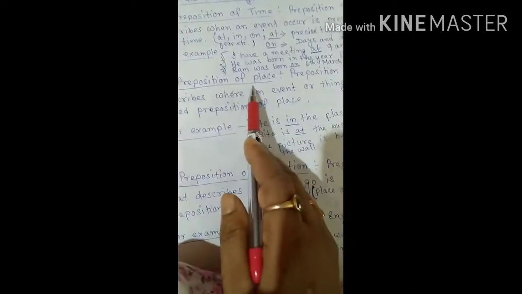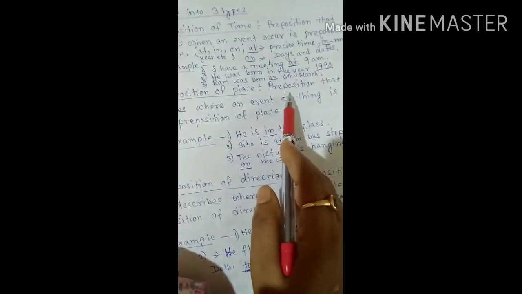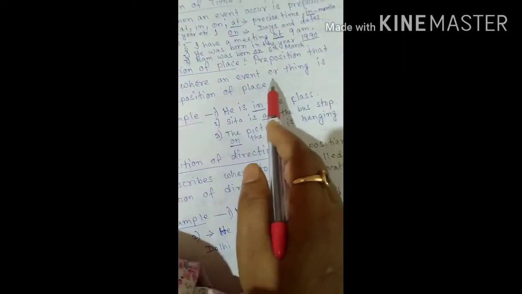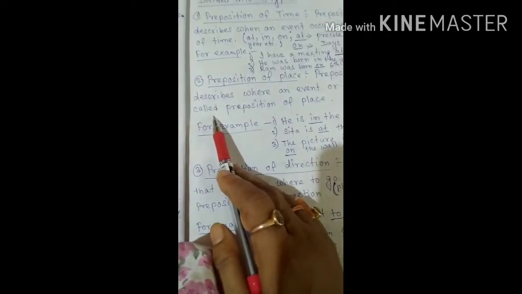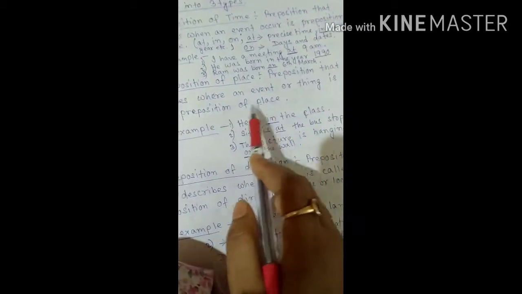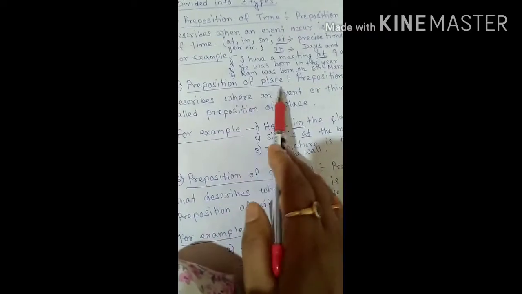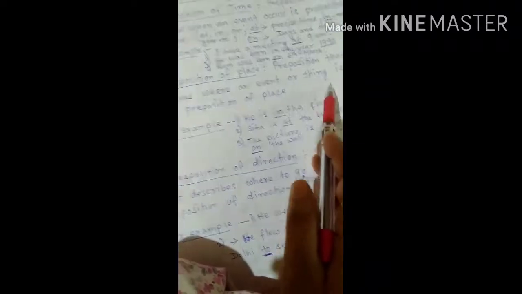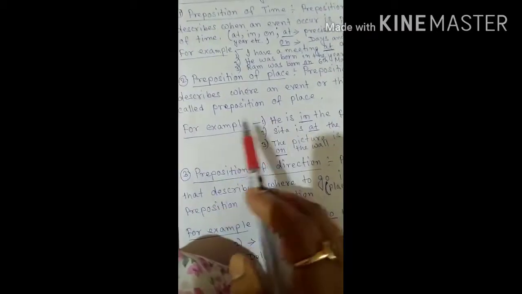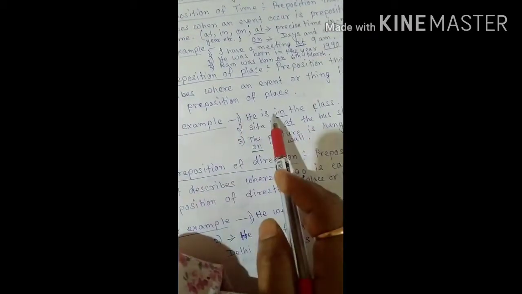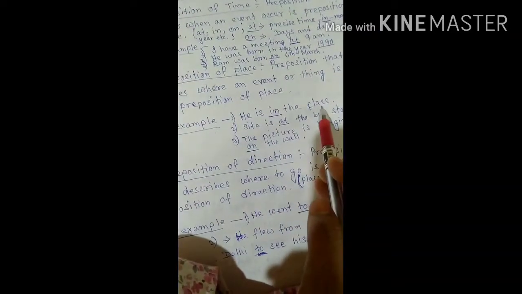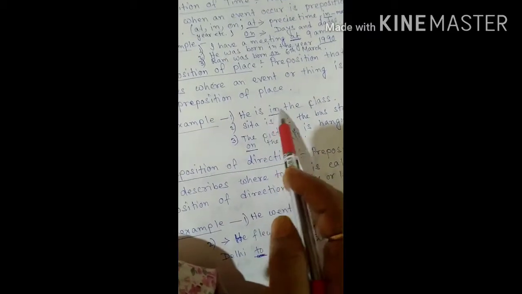So now preposition of place. What is a preposition of place? A preposition that describes where an event or thing is, is called a preposition of place. Now the example: he is in the class. So what is mentioned here? A place has been described. So before that we are using "in".